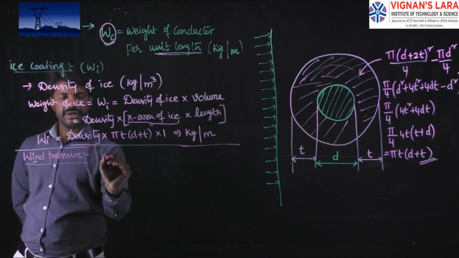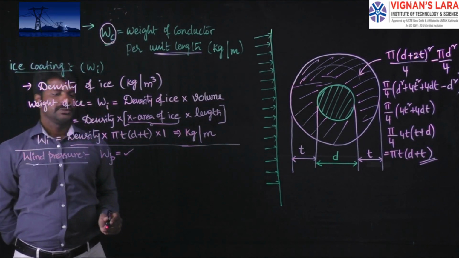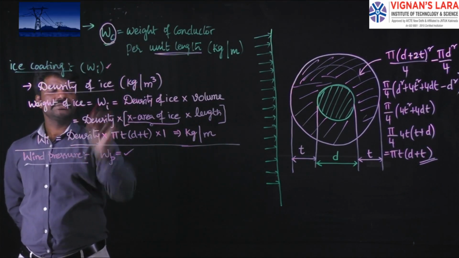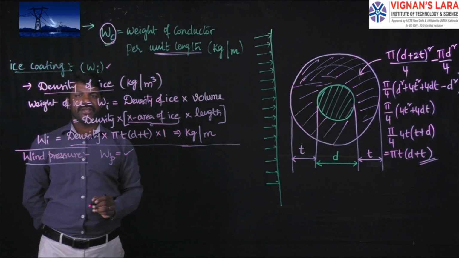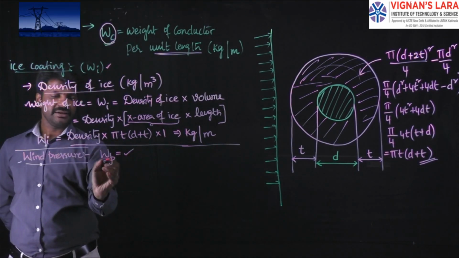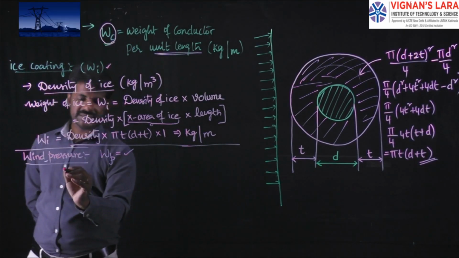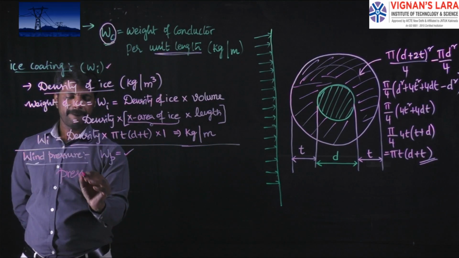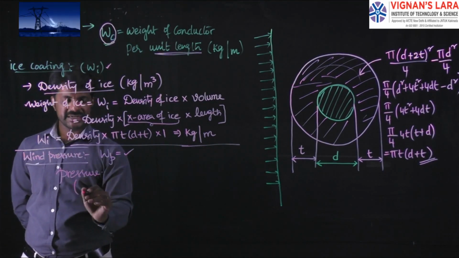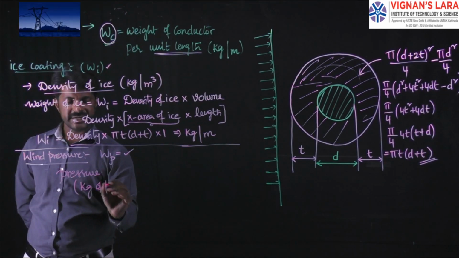the weight due to wind pressure, Wp, is to be calculated. To calculate the weight of the ice, we know the density, and from the density we calculated the weight of the ice. In the same lines, to calculate the wind pressure weight, we require the pressure acting on the conductor, which is measured in terms of kgs per projected area.